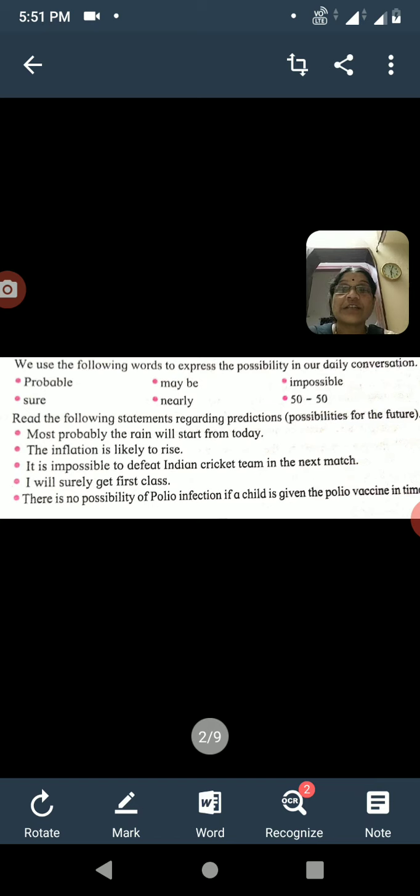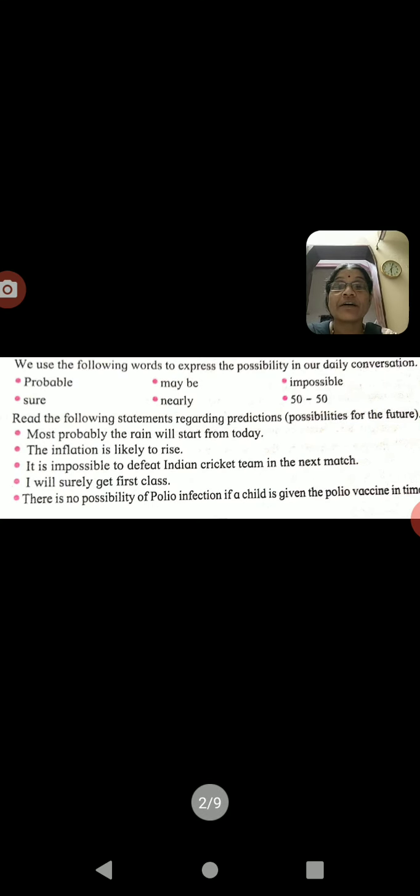And there are some statements about possibilities for the future. See the first sentence: most probably the rain will start from today. Means in this sentence, it is the possibility of raining today, according to the atmosphere of that day. The next sentence: the inflation is likely to rise. Here the words likely to show the possibility.